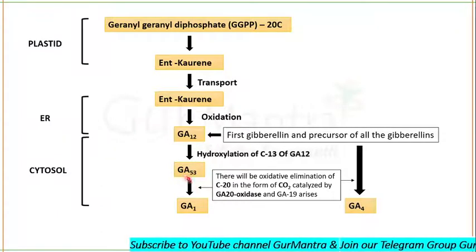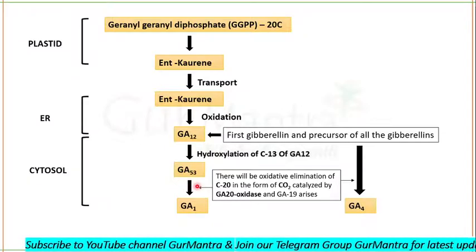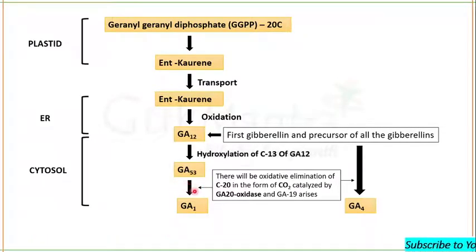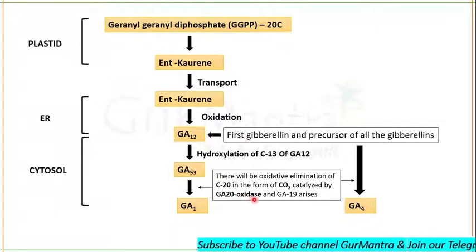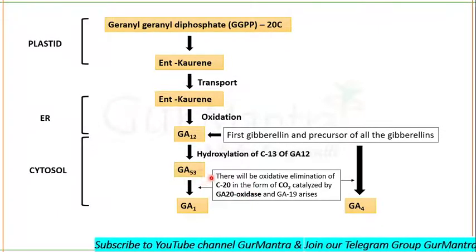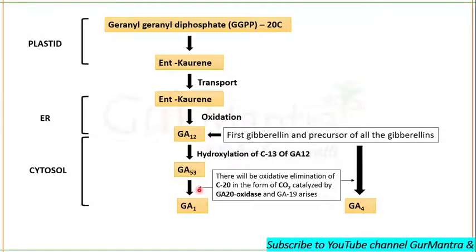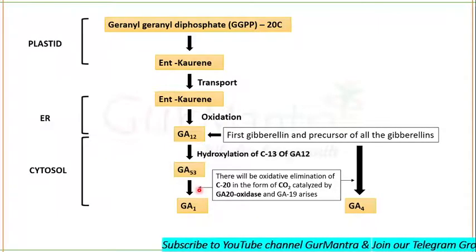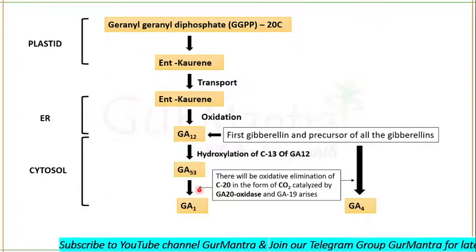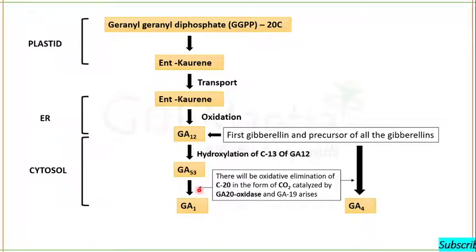Like, there will be the formation of gibberellic acid 44 and gibberellic acid 20, and the gibberellic acid 20 oxidase will be responsible for the formation of gibberellic acid 44 and gibberellic acid 20 as well. But gibberellic acid 1 is produced from gibberellic acid 20.